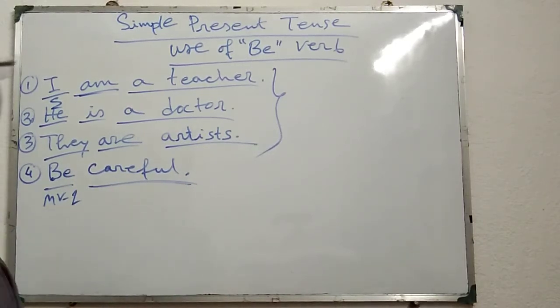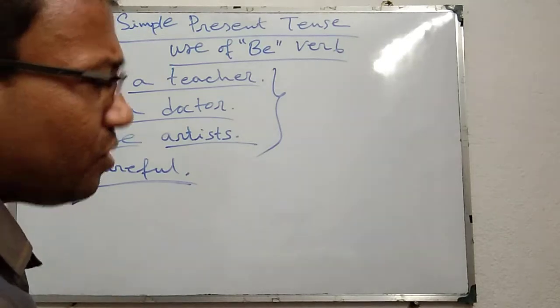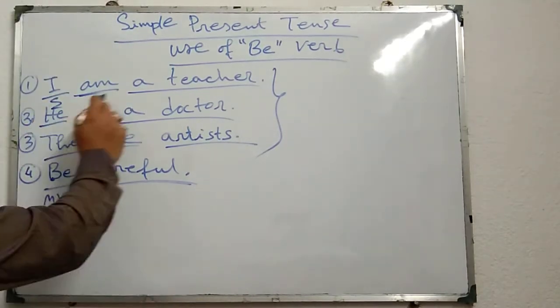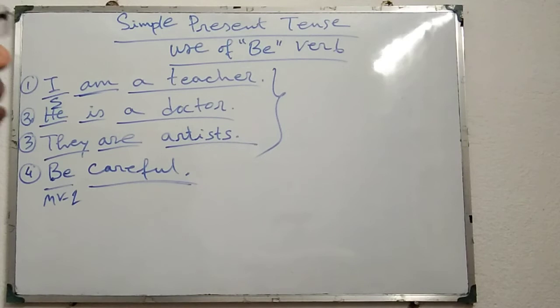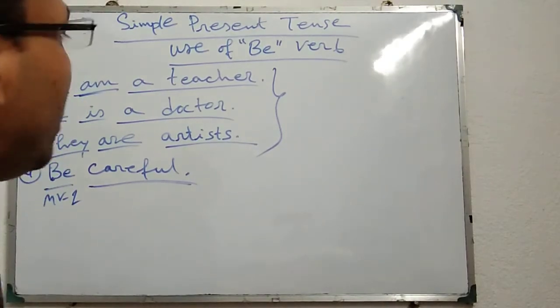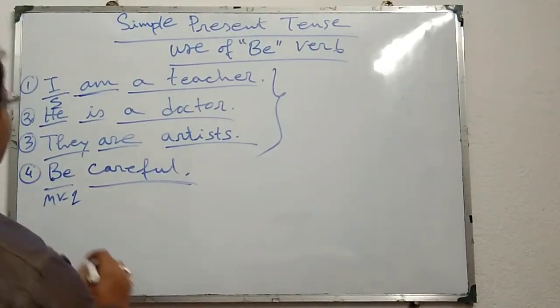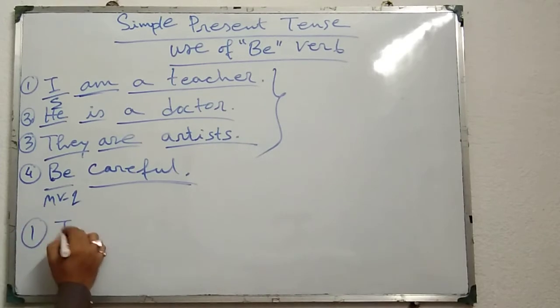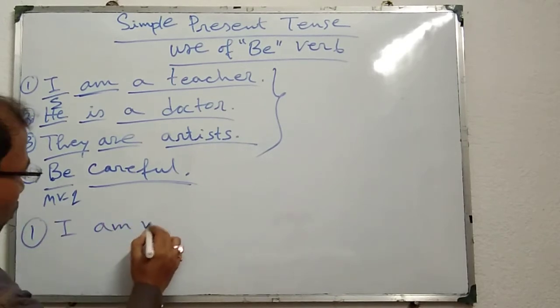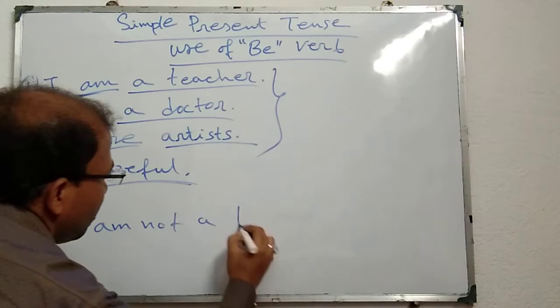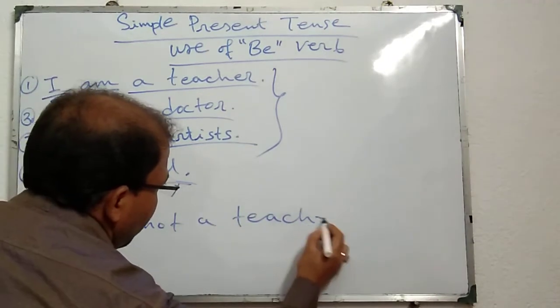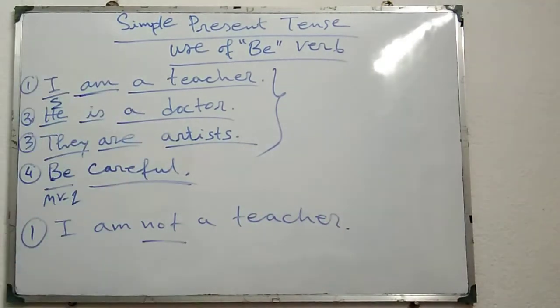Now I am turning them into negative. First one, I am a teacher. If I turn this sentence into a negative sentence, it will be like this: I am not a teacher. That means not is placed just after am.